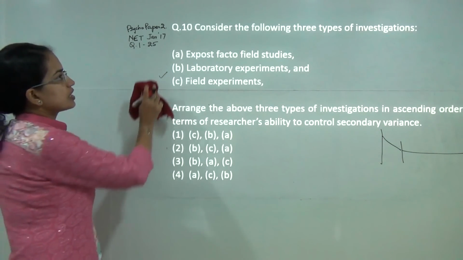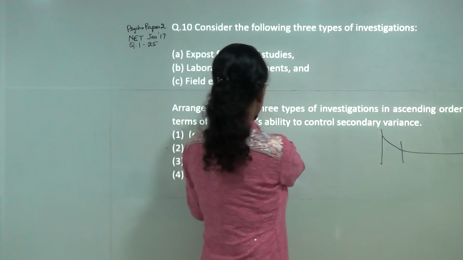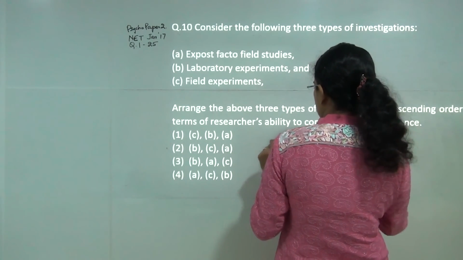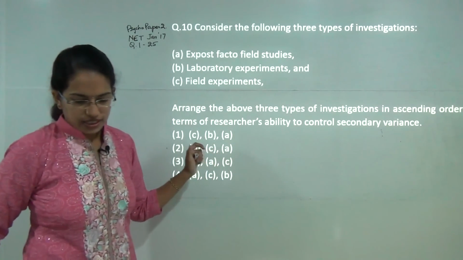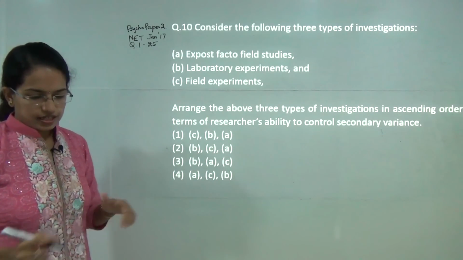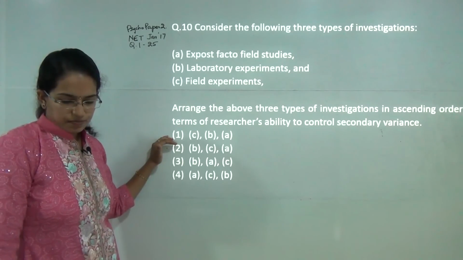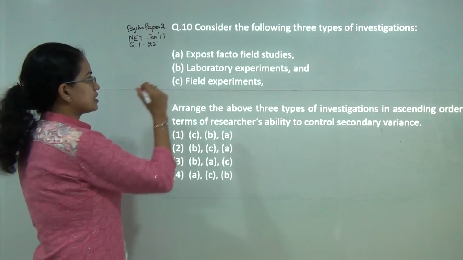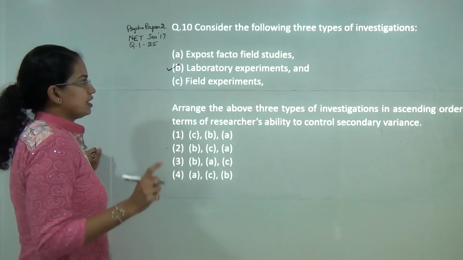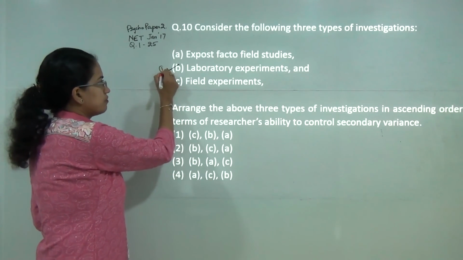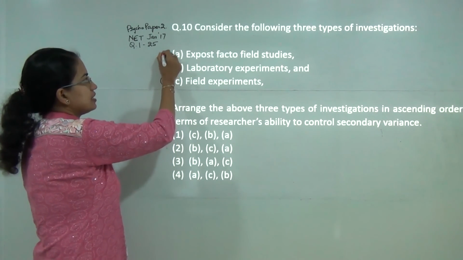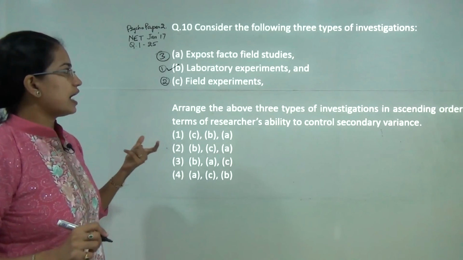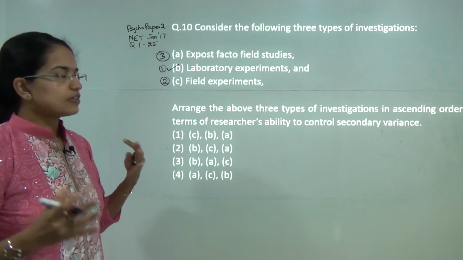Next question, consider the 3 types of investigations and arrange the type of investigations in ascending order of the researcher's ability to control the secondary variance. So when I am saying controlling the secondary variance, what does it mean? I can best control my variance when there is a laboratory setting, then I can control it in the field, and finally in the ex post facto or field study, I have the least capability to control the variable.